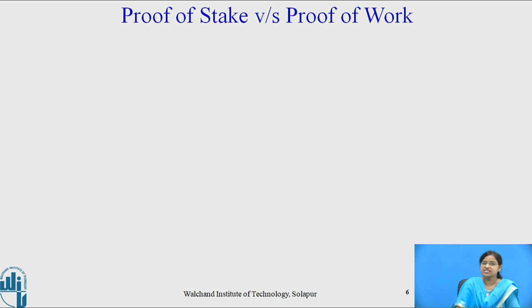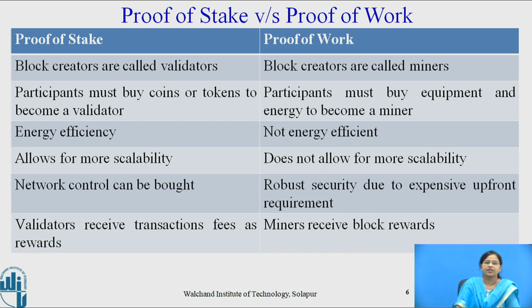So let us see the difference between proof of work and proof of stake. In proof of stake, block creators are called validators. In proof of work, block creators are called miners. In proof of stake, participants must buy coins or tokens to become a validator. In proof of work, participants must buy equipment and energy to become a miner.